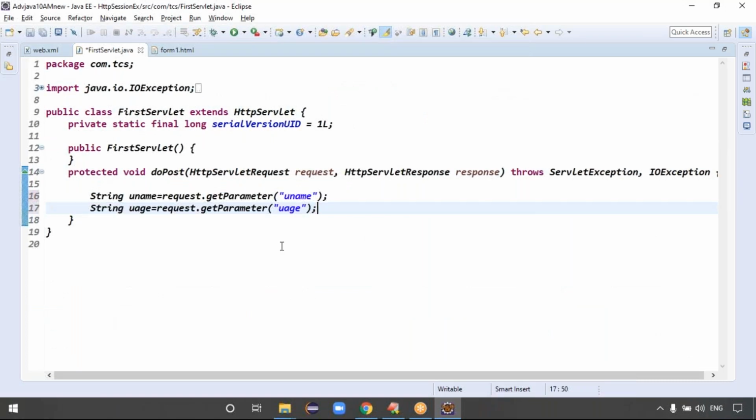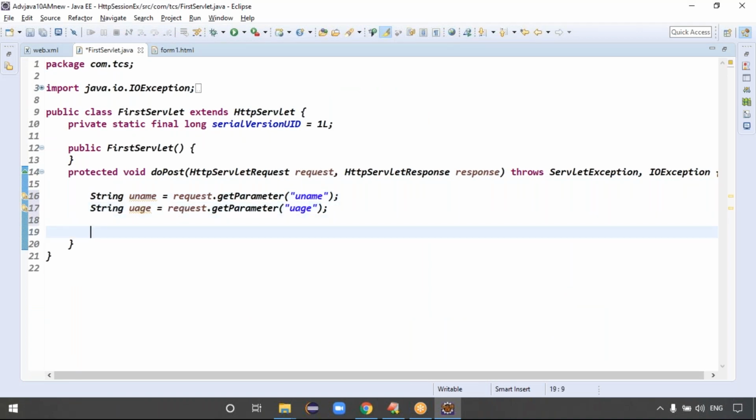Get the first form details. request.getParameter of username and request.getParameter of userage. I'm getting the two values, right? Exactly. Guys, after getting the first form details, what I have to do is maintain these details at server side, right? How can I maintain this data? To maintain this data, HttpSession.